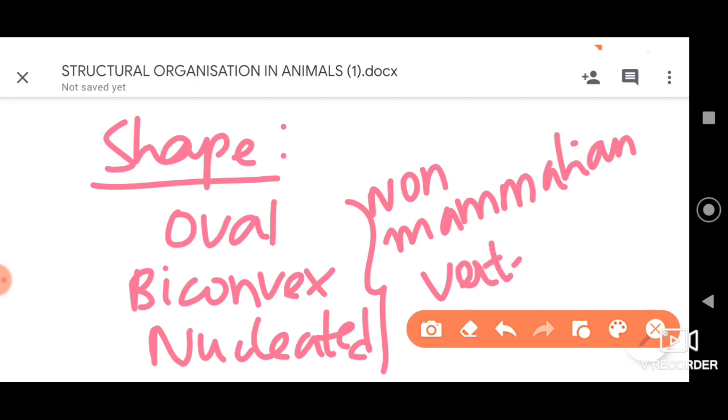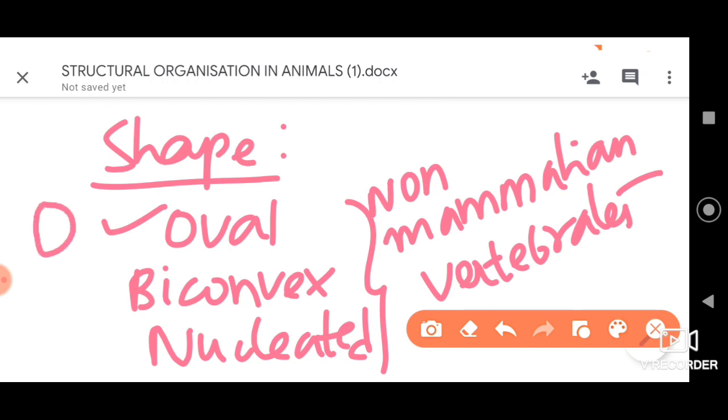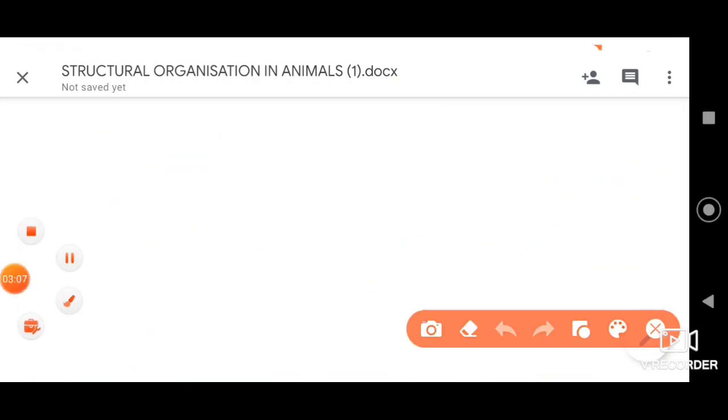I am just talking with respect to these animals. They are oval, they are biconvex, from both sides they will be bulged, and they possess the nucleus in them, so that is nucleated. This is with respect to non-mammalian vertebrates.